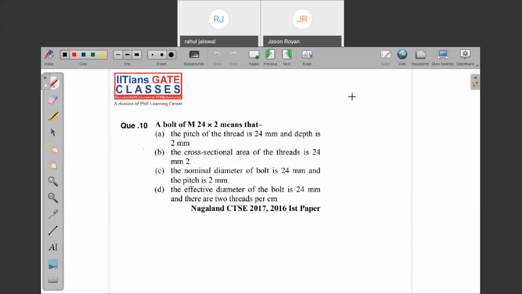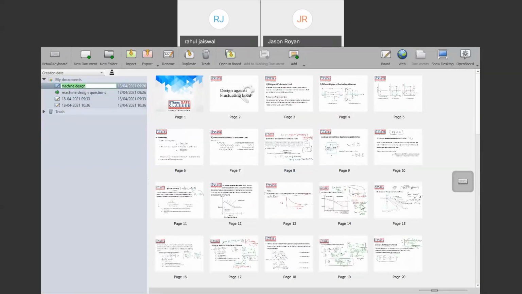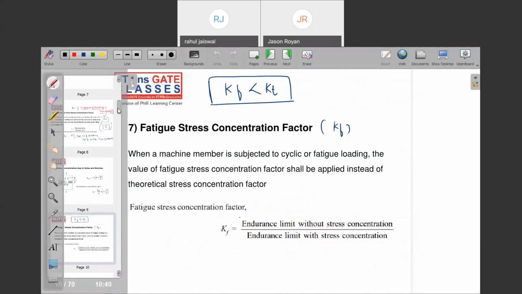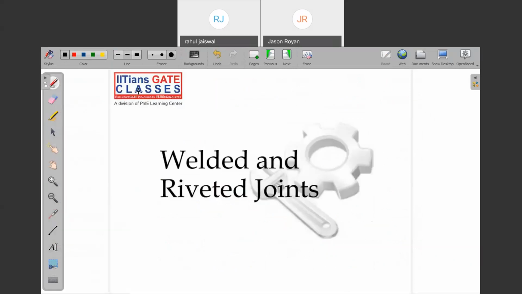Now, let me just introduce the concept of the welded joint. Note down welded and riveted joint. Chapter 2, we are discussing welded and riveted joints. Are you understanding this? I think we cover the syllabus, in fact, parallel to the GATE, right? For fatigue loading, I hope that it is clear now.